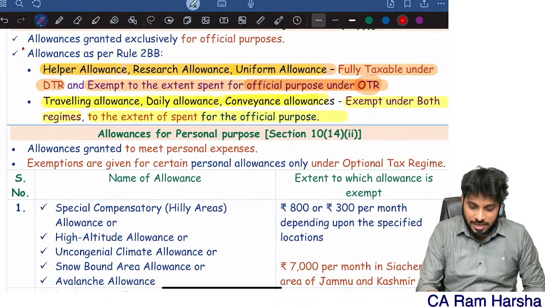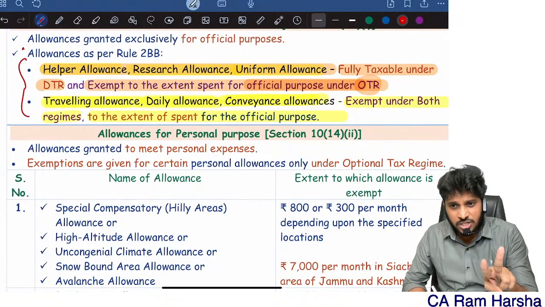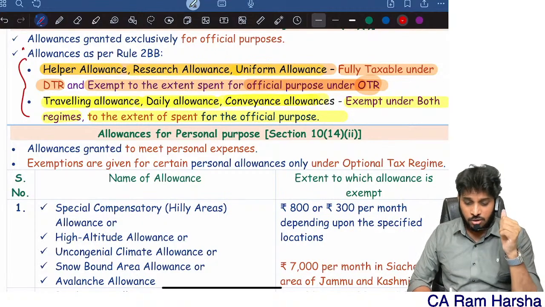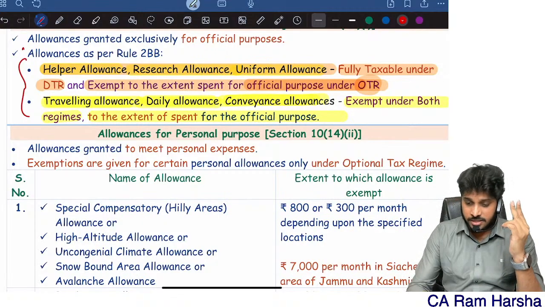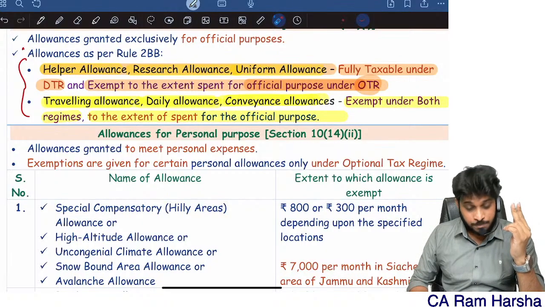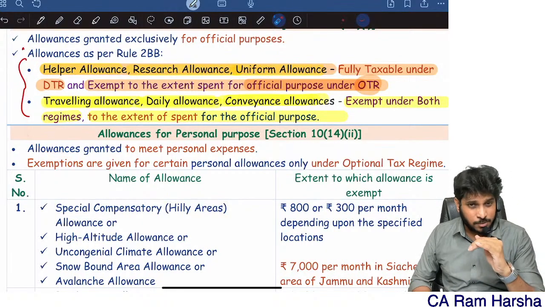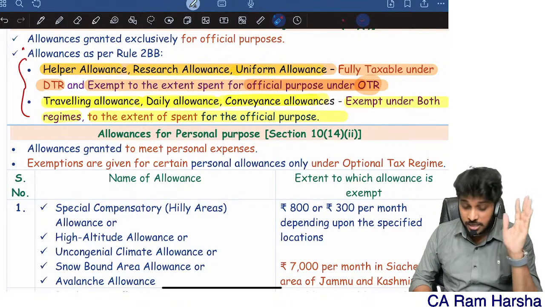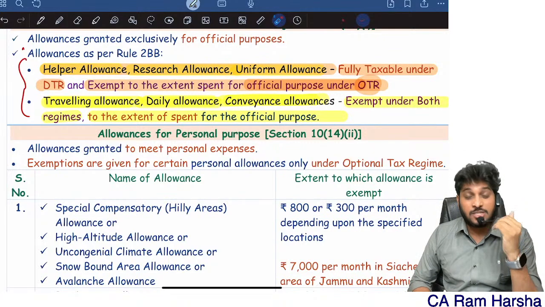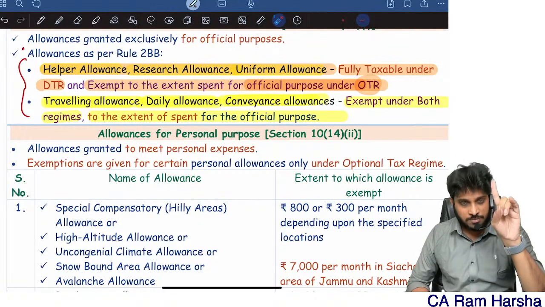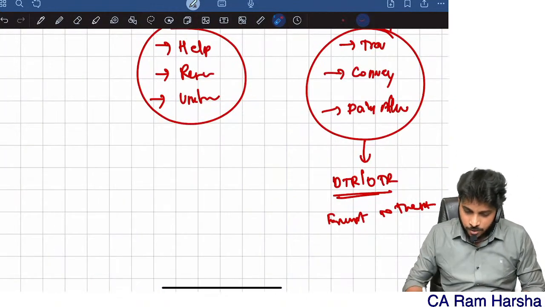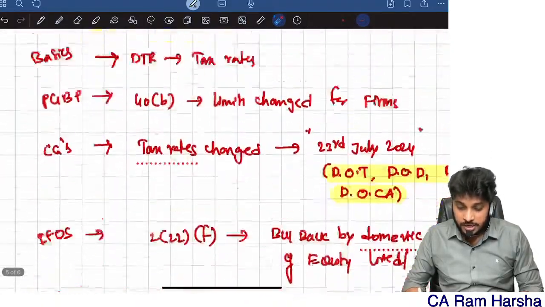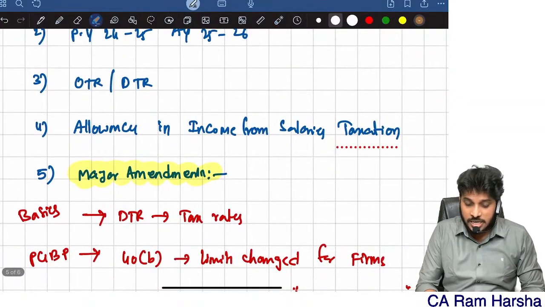So in both categories of official allowances, traveling, daily and conveyance allowance are exempted straight away under both regimes. Helper allowance, research allowance and uniform allowance are exempt under the optional tax regime to the extent spent, whereas they are fully taxable under the default tax regime. This is point number one. That is one confusing point many students have with the income from salaries allowances topic, so I wanted to touch on it.